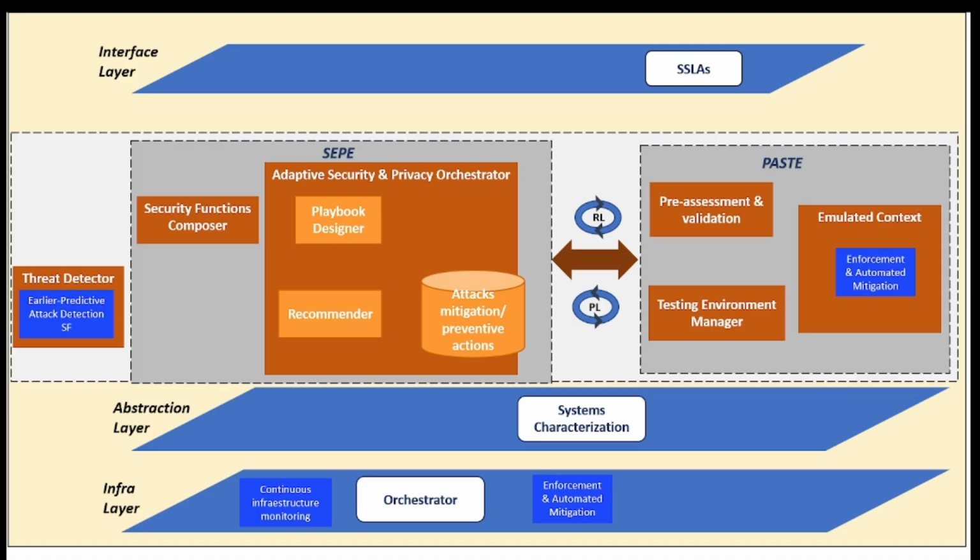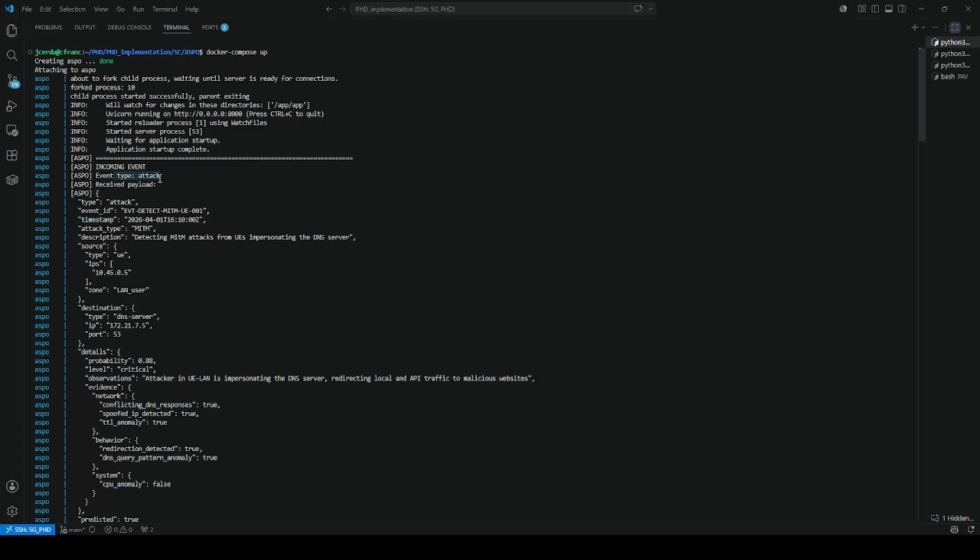The continuous infrastructure monitoring function in the 5G core constantly gathers telemetry, then passes extracted features to the early predictive attack detection function. When this function identifies signs of a man-in-the-middle DNS spoofing attack, it creates an alert with evidence and predictions, which is sent to SEPA's recommender module to start MARE's decision-making and mitigation workflow.